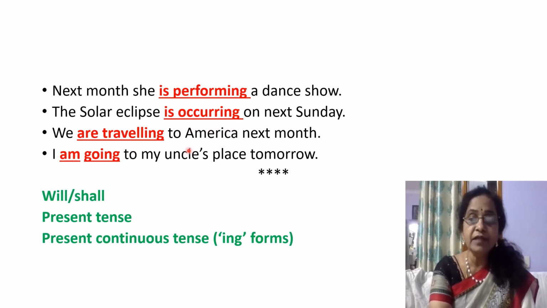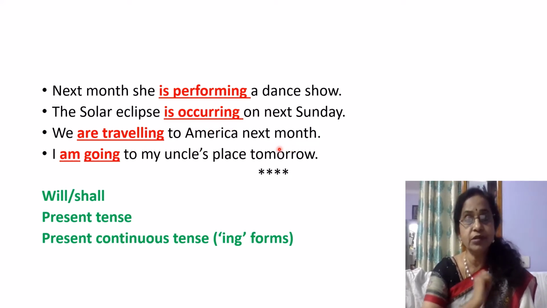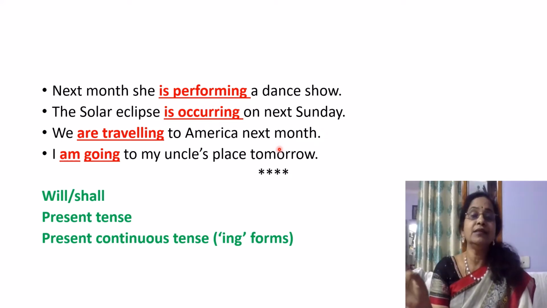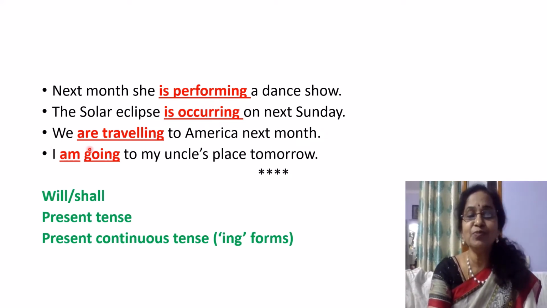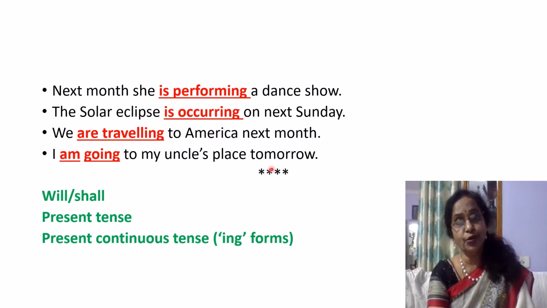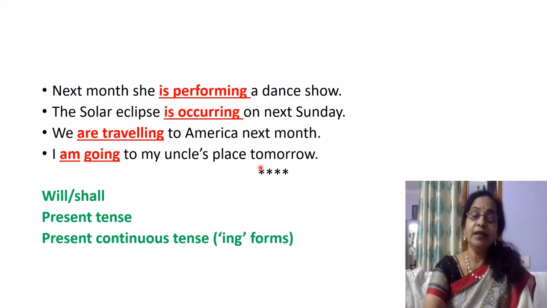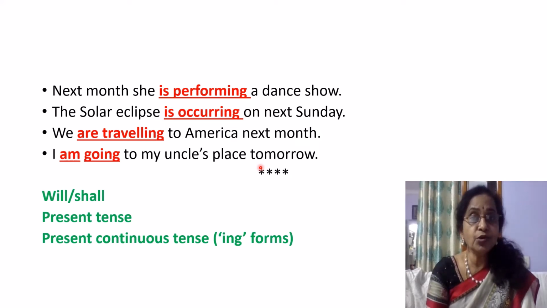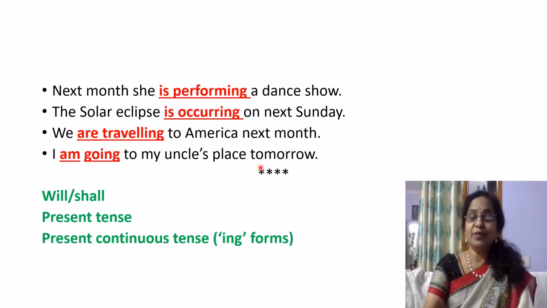We are traveling to America next month. So the tickets are booked and it is decided. So we can use present continuous. I am going to my uncle's place tomorrow. I've already decided. Like we are watching a movie tomorrow. The tickets are booked. So we can use present continuous.